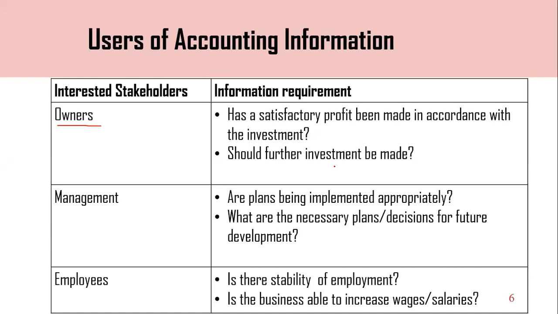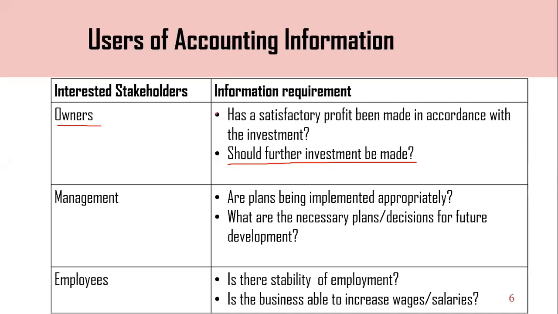So then second thing, should further investment be made? Then the owner can understand whether there is a satisfactory profit or not. If there is a satisfactory profit, the owner can continue their investment. Otherwise, the owner can discontinue their investment. If there is no satisfactory profit, the owner can stop this. Otherwise, if there is the profit they expect, they can continue.